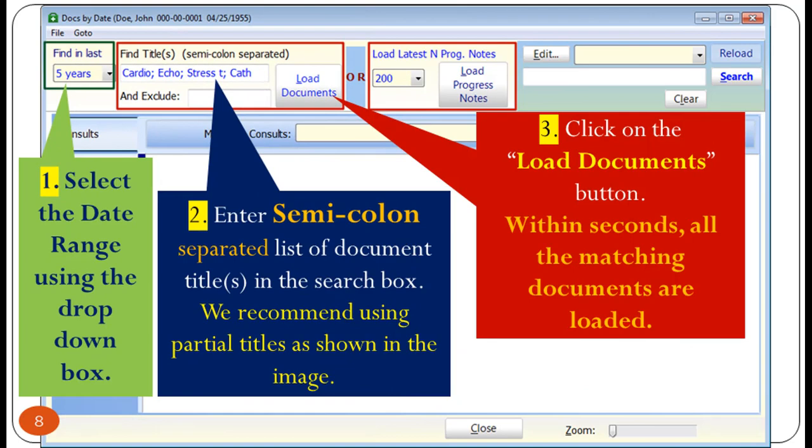To load the documents you are looking for, please do the following. 1. Select the date range using the drop-down box in the left upper corner. 2. Enter semicolon-separated list of document titles in the search box. We recommend using partial titles as shown in the image. In this case, the user is looking for all documents that have the words cardio, echo, stress test, and cath in their title. 3. Click on the Load Documents button. Within seconds, all the matching documents are loaded.